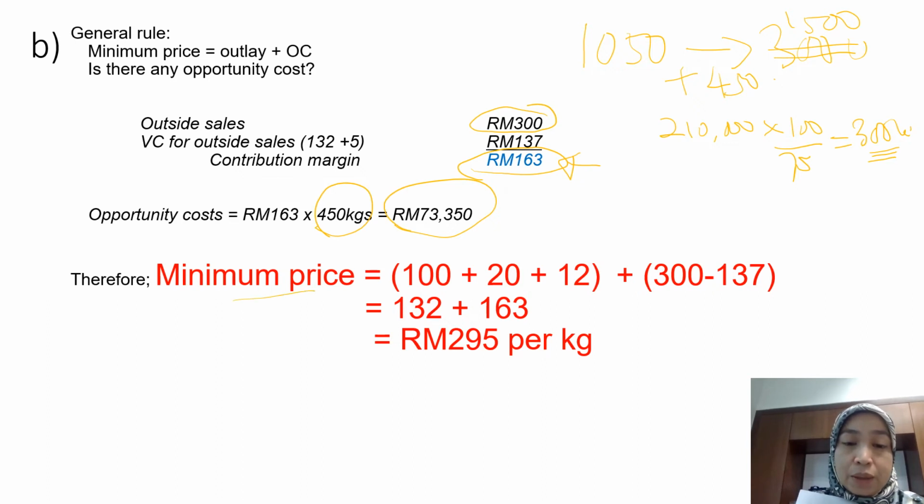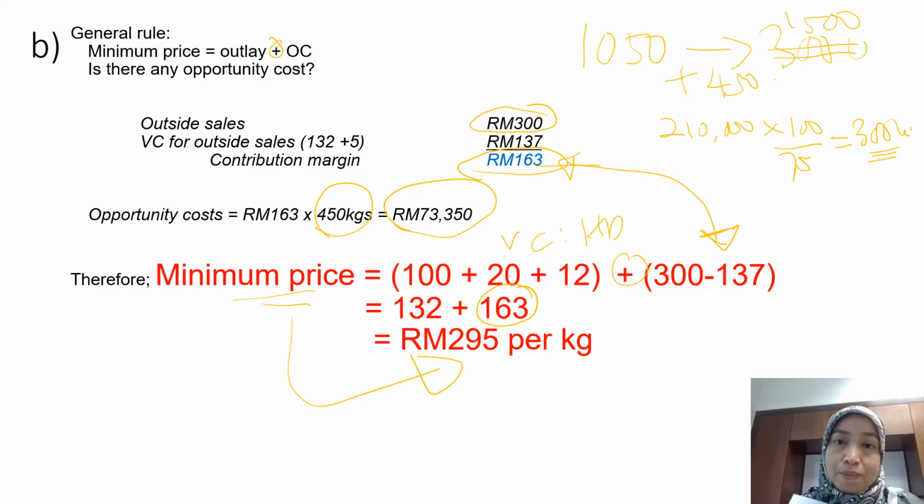So when you determine minimum price, this is your variable cost. Variable cost for the herbal division, remember excluding what? Excluding selling and distribution, because for internal transfer of goods, they will not charge selling and distribution cost. Then this is actually the contribution margin given up, so you plus it in order to calculate your minimum price. So finally your minimum price should be equivalent to 295 ringgit per packet or per kilogram. Remember, 1 packet is 1 kilogram.